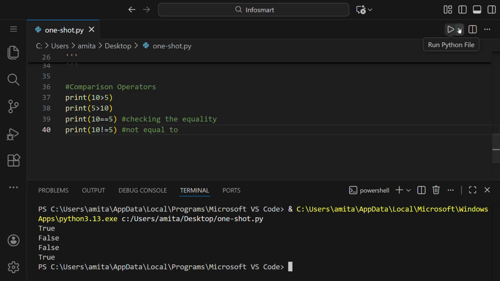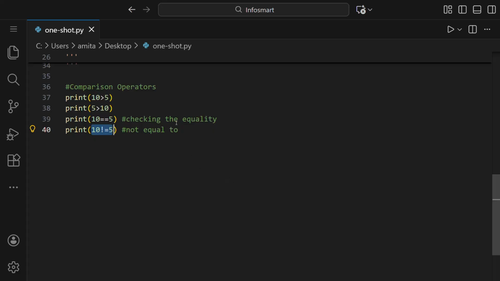If we run this, you can see 10 greater than 5 is true, 5 greater than 10 is false, then 10 equal to 5 gives false. 10 is not equal to 5, and we have written the same, that's why this value is true. Let us comment this.